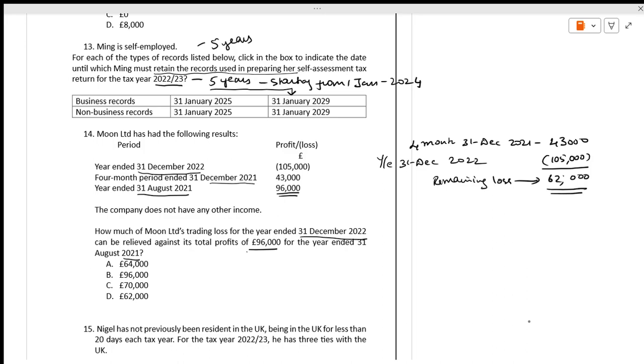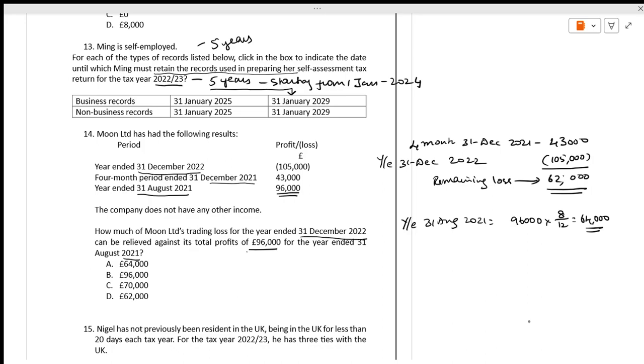Okay. Now, how much is the profit for the year ended 31st August? When you are taking 8 months, you have to proportion it. 96,000 times 8 by 12. It comes to how much? This is only for our understanding. But what is the remaining loss?